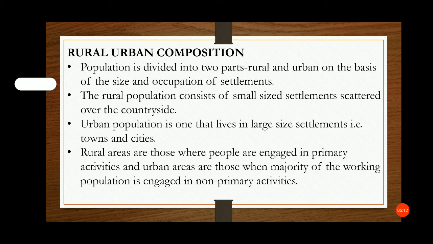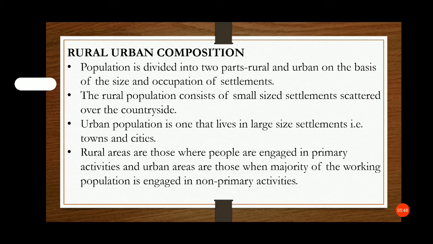Rural urban composition is one of the important characteristics of demographic composition of population. Population is divided into two parts, rural and urban, on the basis of size and occupation of settlement. The rural population consists of small size settlements scattered over the countryside. Urban population is one that lives in large size settlements, that is, towns and cities.